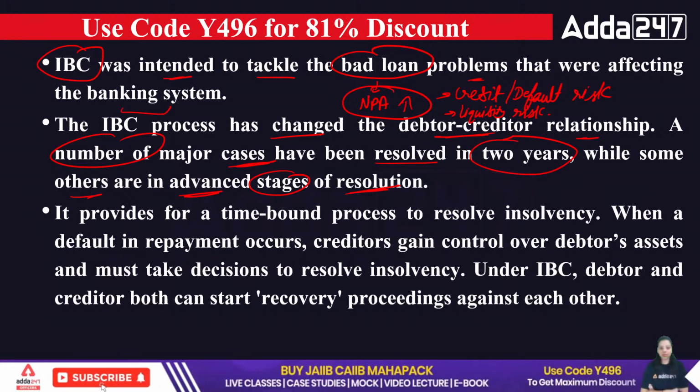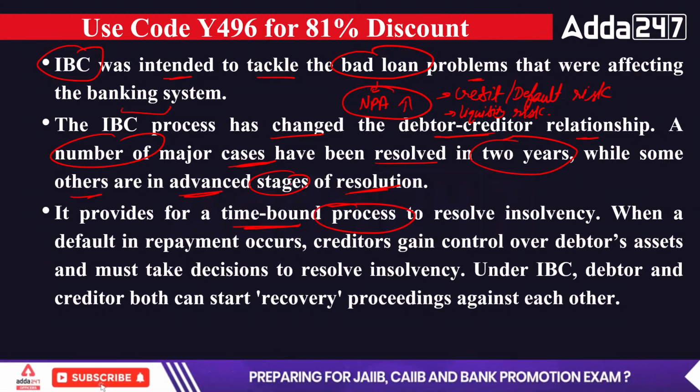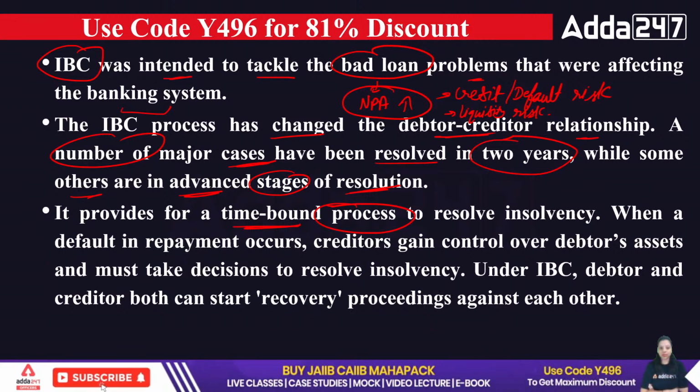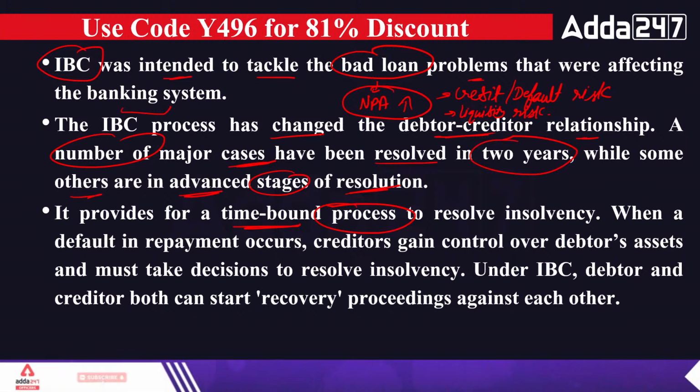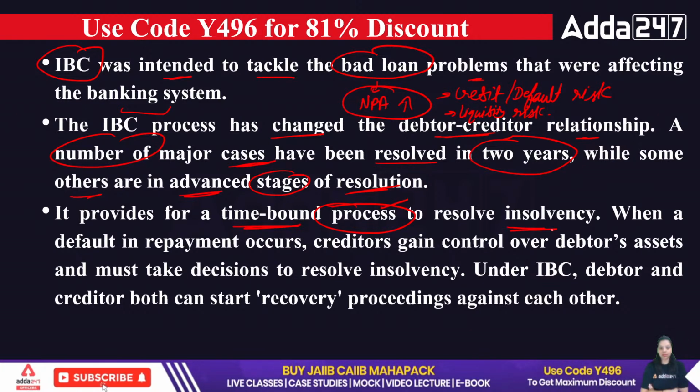Otherwise, it will sell the security or start its resolution. So it provides a time-bound process. It gives you a dedicated deadline that in this particular duration you have to return the loan. Otherwise, the resolution of the insolvency will be started by the IBC. It provides a time-bound process to resolve the insolvency.